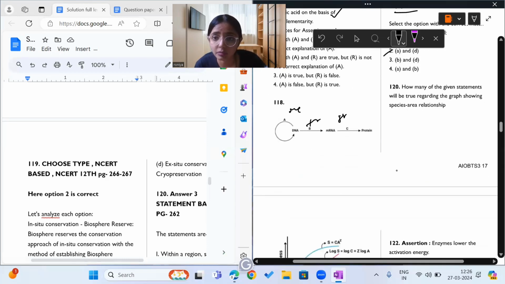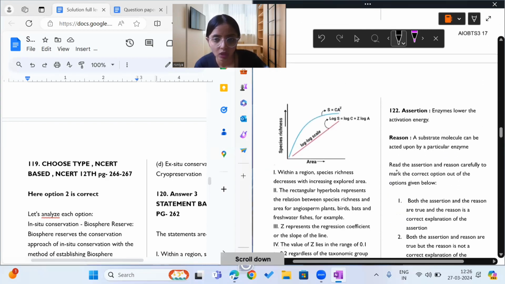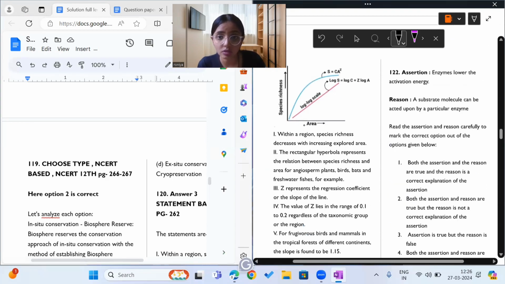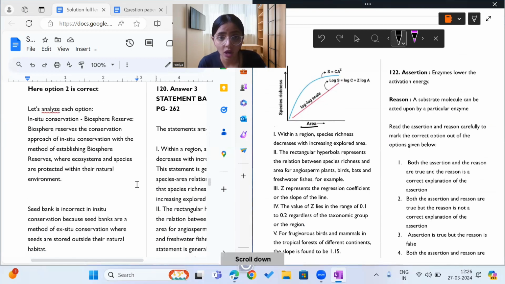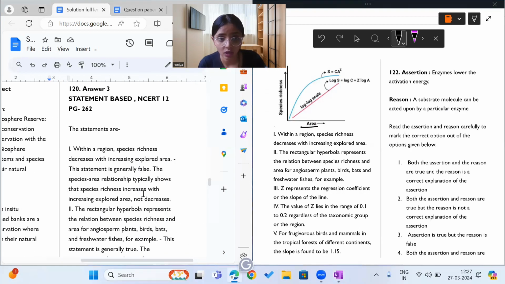How many of the given statements will be true regarding the graph showing the species area relationship? This is species richness, this is area, and this shows the species area relationship.